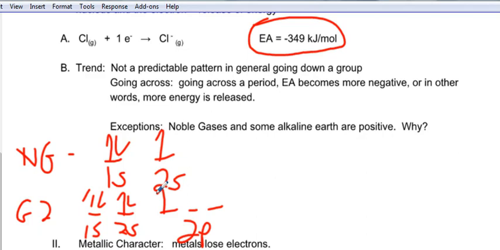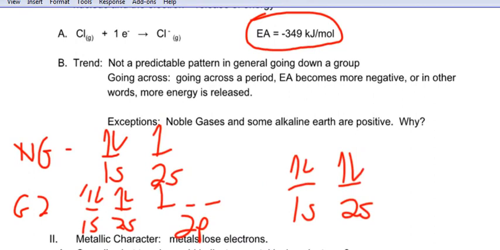Your group 1s won't be so bad, because if you have, let's say lithium, 1s2 and a 2s, if lithium gains one, now you have a filled 2s shell, which isn't too terribly bad. And so lithium, even though it's a metal, it will tend to gain electrons. It's not as bad of a deal to fill your 2s shell as it would be to have to start a whole new shell again. Okay, so hopefully that makes sense.